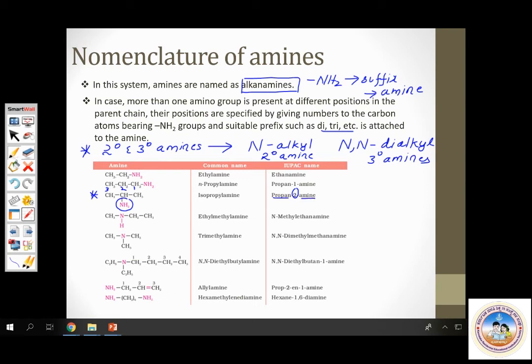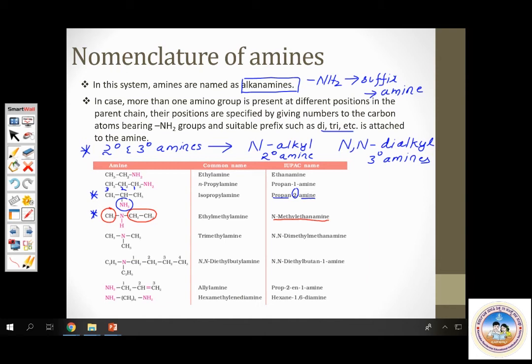Yes. Now let me take a secondary amine example. The longest chain is this, the longest continuous chain. That becomes the root word. So this compound must be named as ethanamine. Then what about this substituent here, methyl? Yes, the methyl group is attached to the nitrogen atom. Hence, as I told earlier, you should use the alphabet N. This will be named N-methyl ethanamine. Methyl is indicated using the alphabet N, and hence it is N-methyl ethanamine.